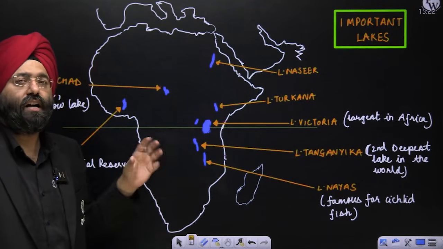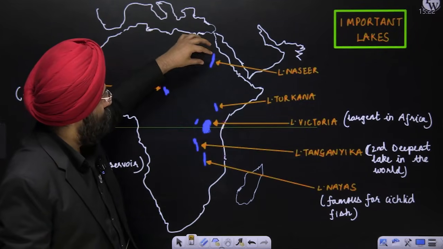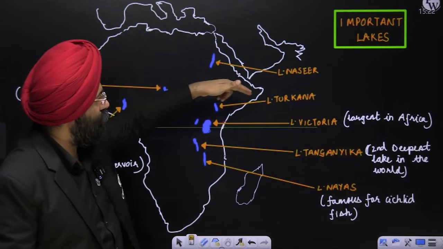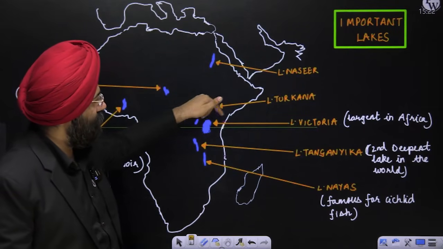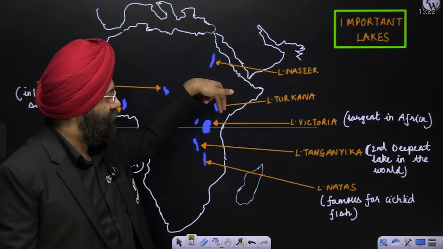No, Lake Volta is an artificial lake. If you see here, if you go, let us say, towards the northern region, you have Lake Nasser over here. Further south, you have Lake Turkana. You come south, you have Lake Victoria. This is the largest in Africa. So the largest lake in Africa is Lake Victoria.